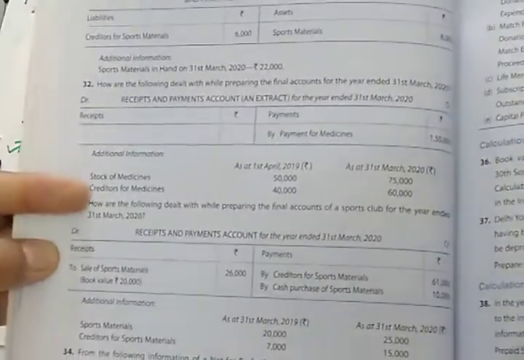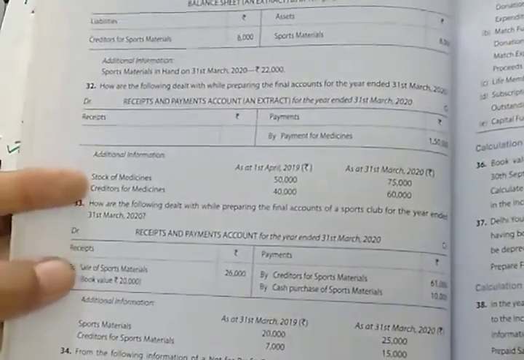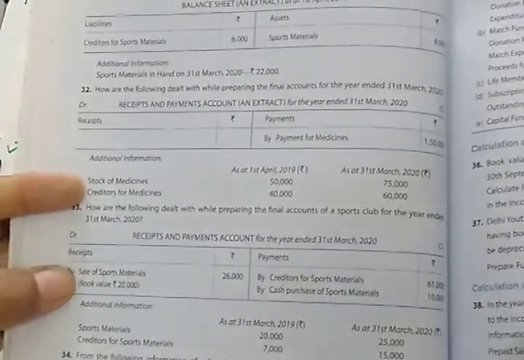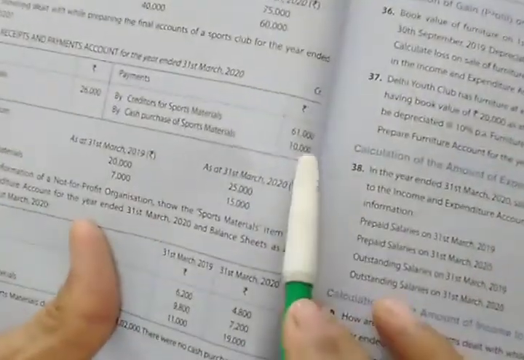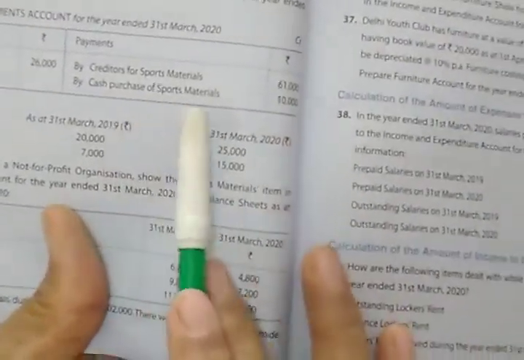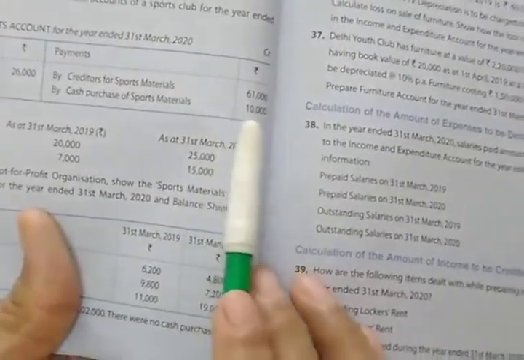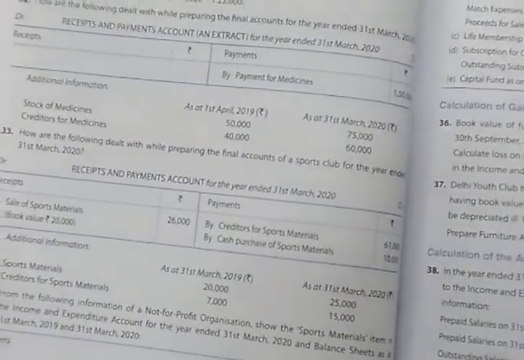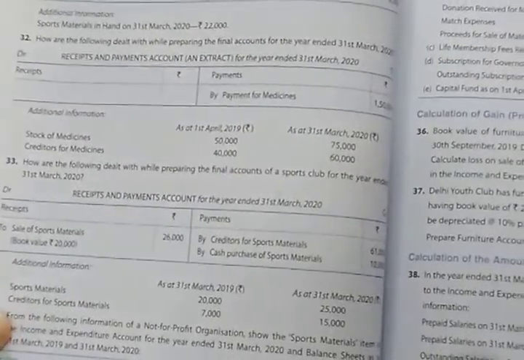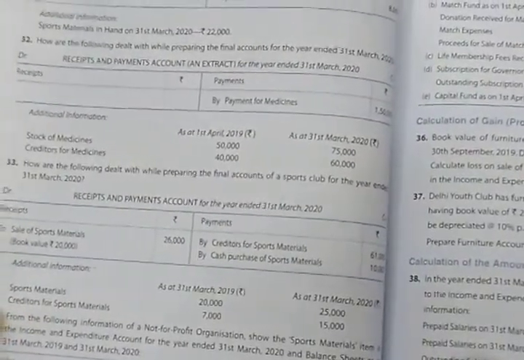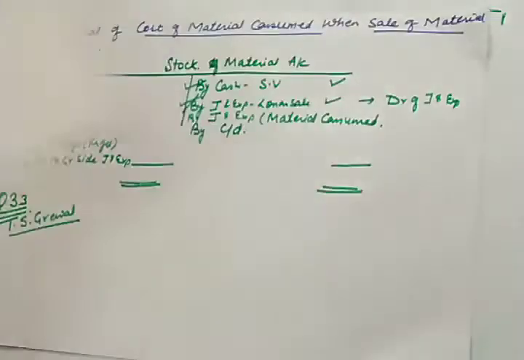So the receipt and payment account is given to you. On the debit side, sale of sports material, book value 20,000 and sold at 26,000. It means here we have a profit of 6,000. On the credit side, creditors for sports material is given as 61,000, and cash purchase of sports material is 10,000. Then opening stock, closing stock of sports material, creditors, and opening and closing balances are given to you. So let us do this numerical.